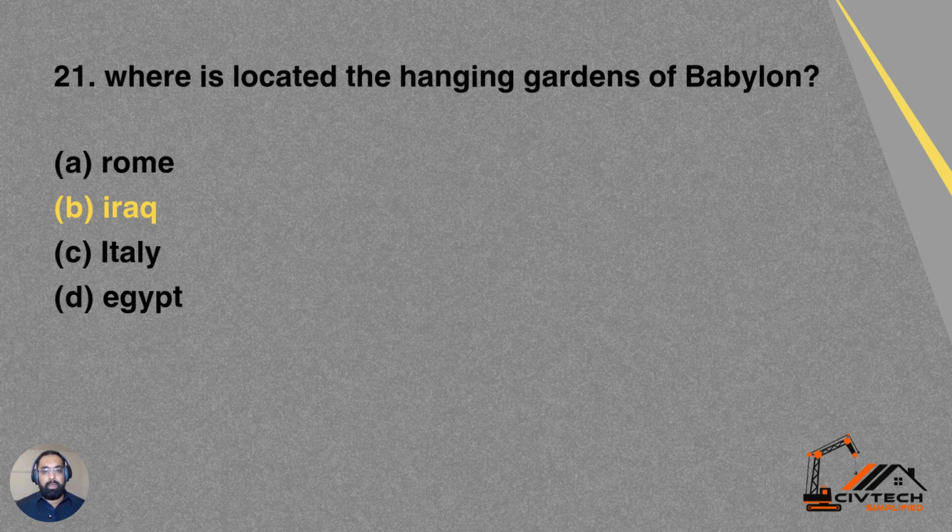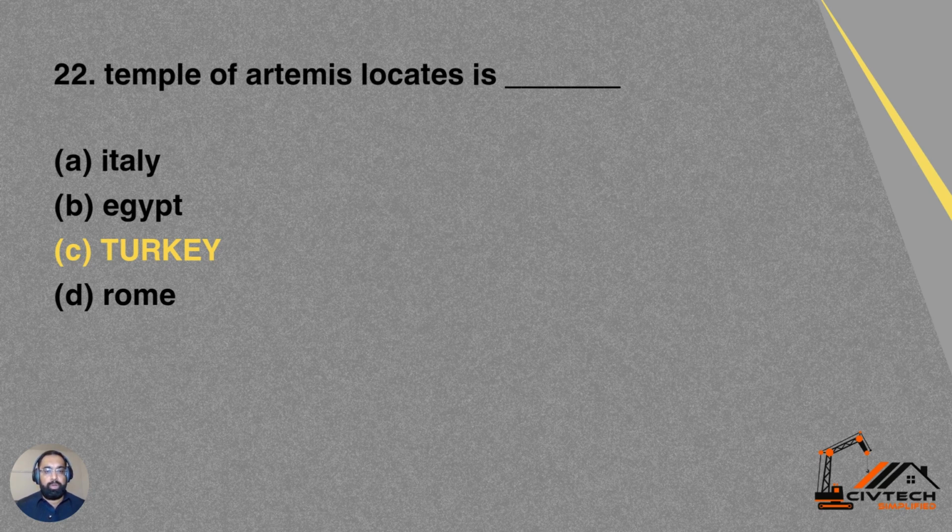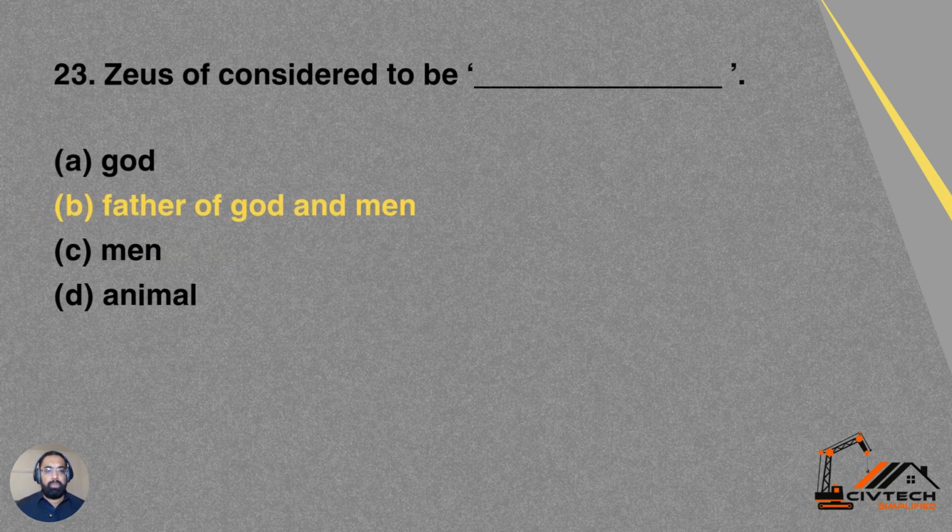Question 21. Where is the Hanging Gardens of Babylon located? Option A Rome, option B Iraq, option C Italy, option D Egypt. So the correct answer for the Hanging Gardens is Iraq. B is the correct answer. Question 22. The Temple of Artemis is located in option A Italy, option B Egypt, option C Turkey, option D Rome. So the Temple of Artemis is located in Turkey. C is the correct answer.